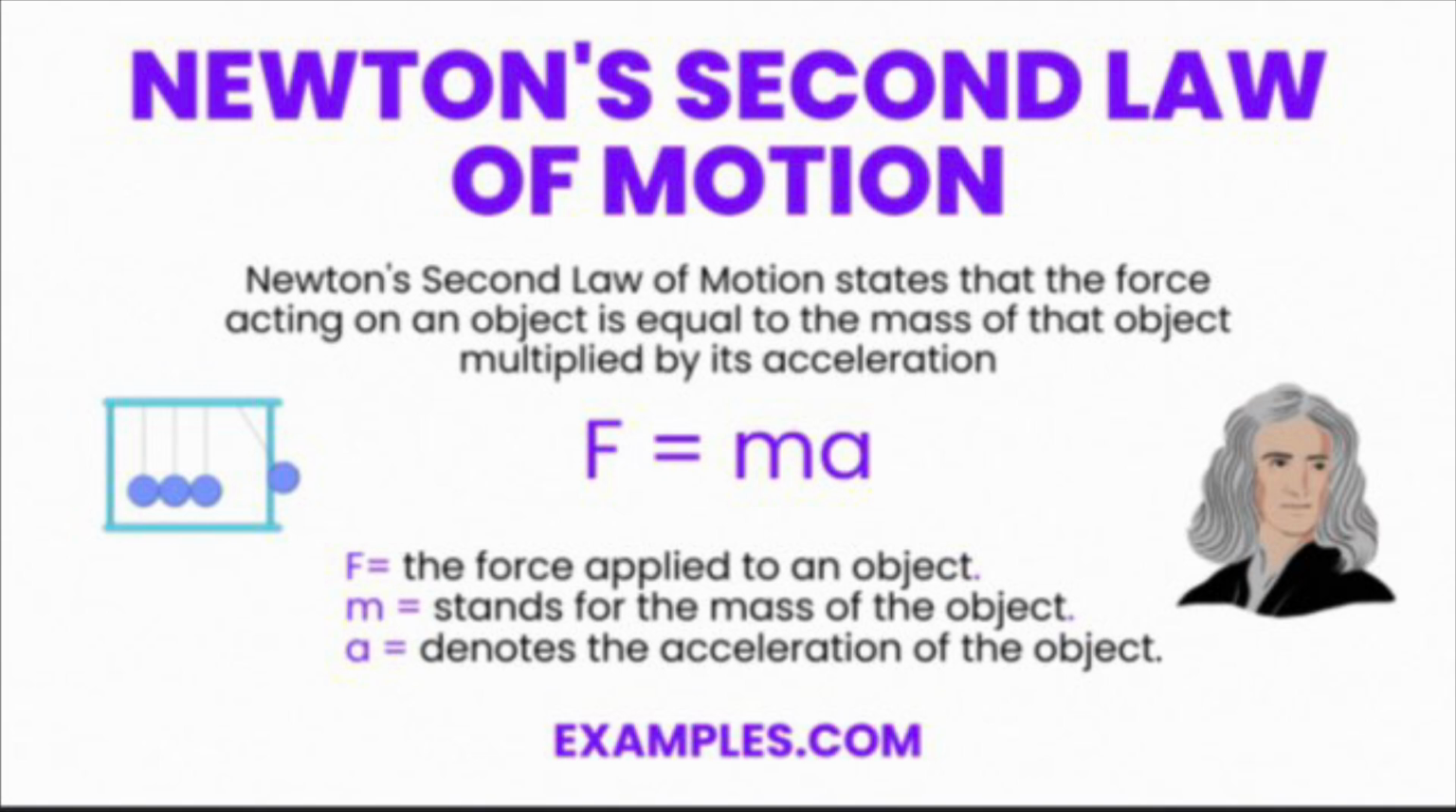Newton's second law of motion states that the force acting on an object is equal to the mass of that object multiplied by its acceleration. F is equal to ma. We know that the acceleration is zero because our velocity is constant. If there is no net force, our velocity remains constant.